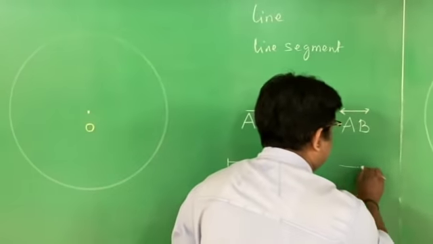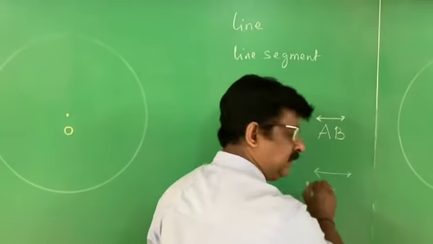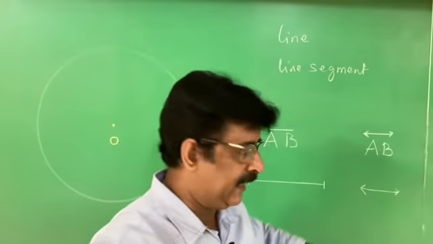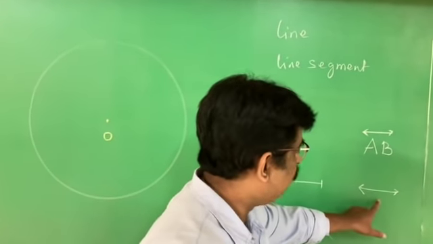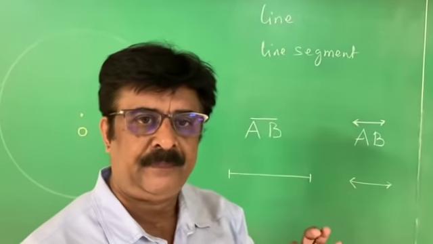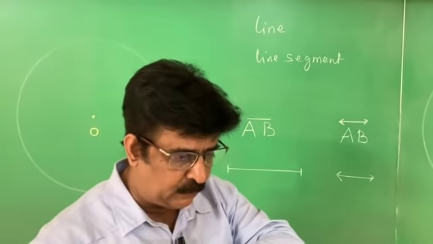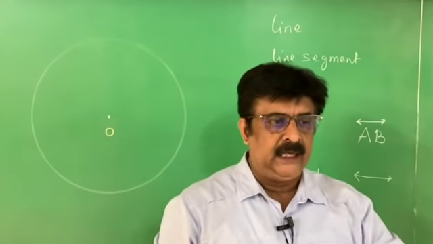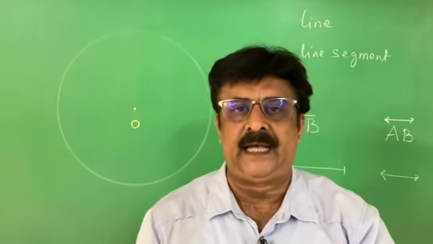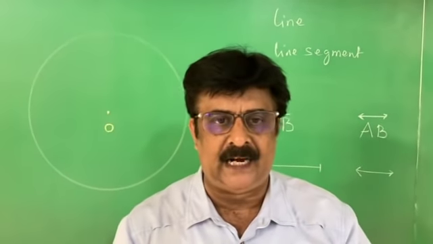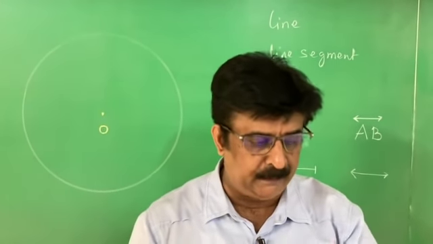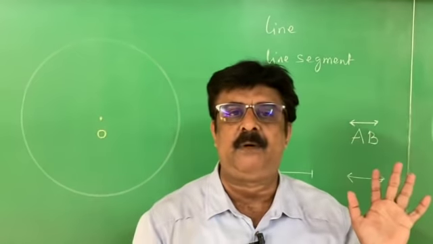AB can be extended infinitely on both sides. In such cases, we have to write it as a line. Therefore, if a question paper says there is a line of 5 centimeter, we understand that the person who made the question paper doesn't know anything about mathematics.